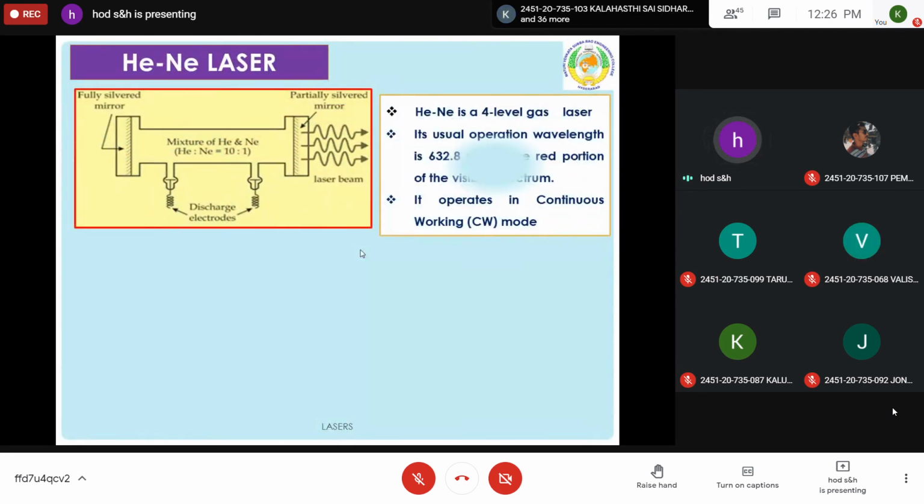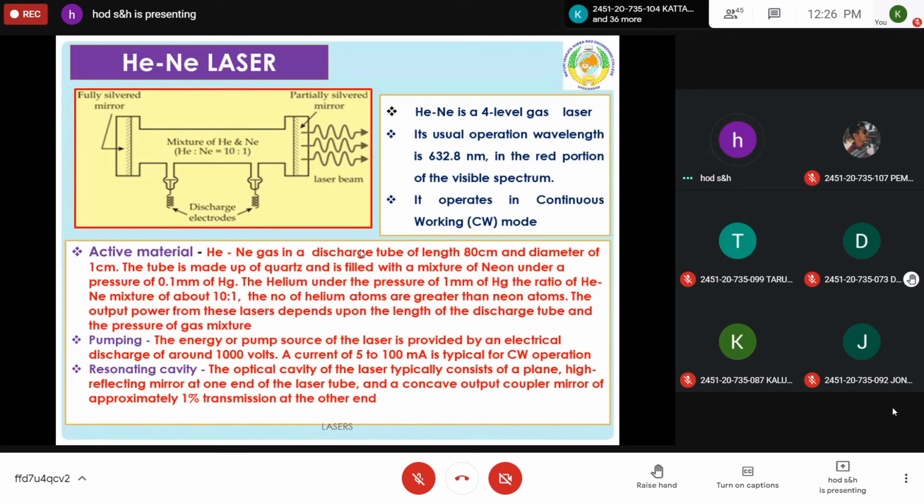Now I'll explain the helium neon laser and I'll stop here today. Same principle, it is a gas laser. You take this diagram, helium neon laser. After this solid state laser, because there are certain drawbacks, to overcome the drawbacks another type of laser is introduced, which is the helium neon laser or gaseous laser. Principle, everything is same, active material is different, pumping mechanism is different. Please take this diagram.